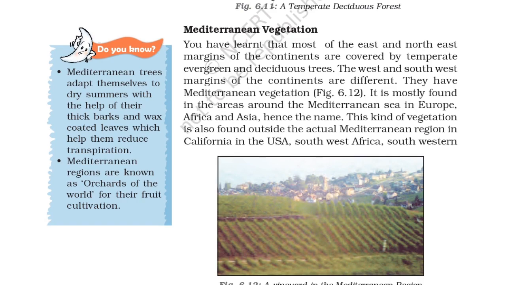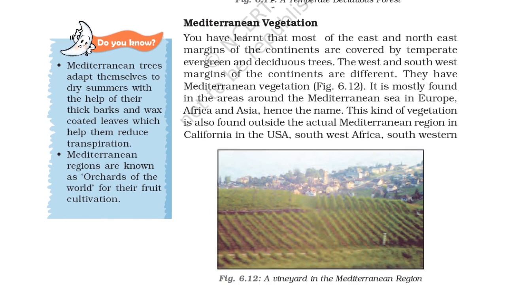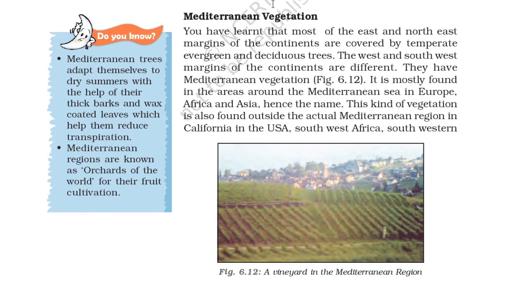So here is a Do You Know section. It says Mediterranean trees adapt themselves to dry summers with the help of their thick barks and wax coated leaves, which help them to reduce transpiration. The Mediterranean region is known as the orchard of the world for its fruit cultivation. So there is too much production of fruits, so it is called the orchard of the world.